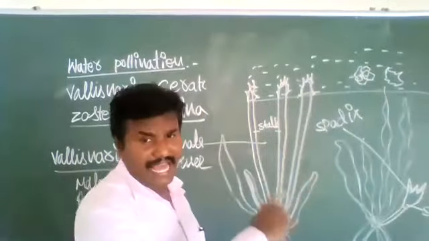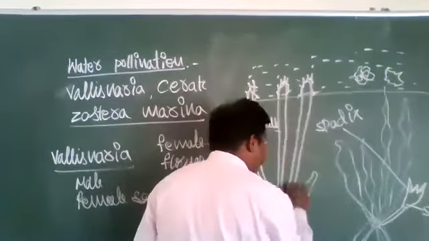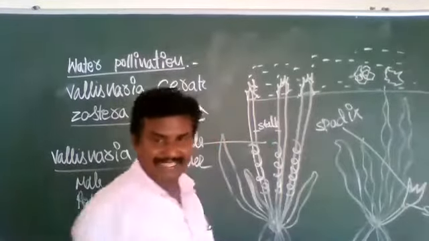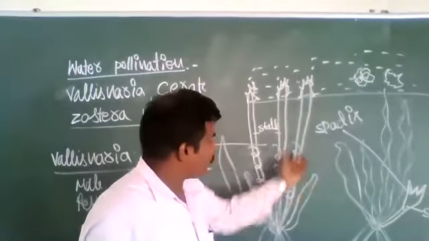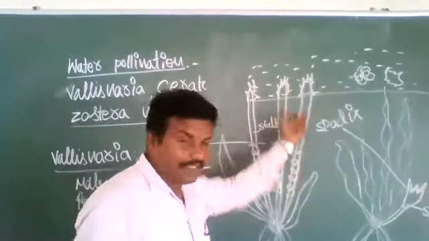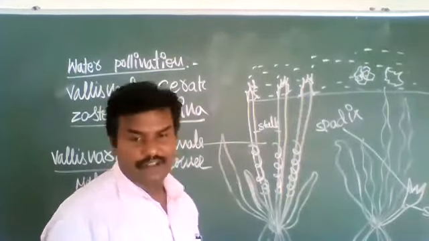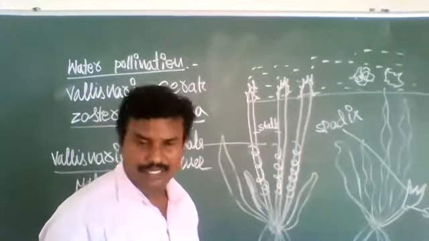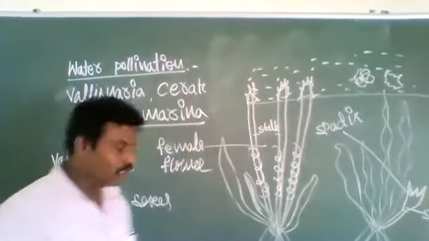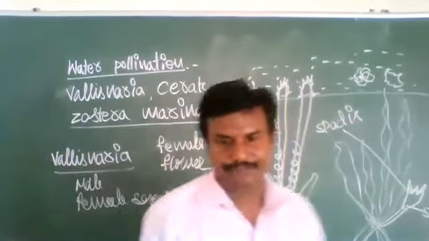As soon as pollination is finished, the female stalk coils itself like this. The female stalk coils and brings the female flower down. Further development of the flower occurs inside the water and develops fruit and seeds. That is called water pollination. It is also called hydrophily.